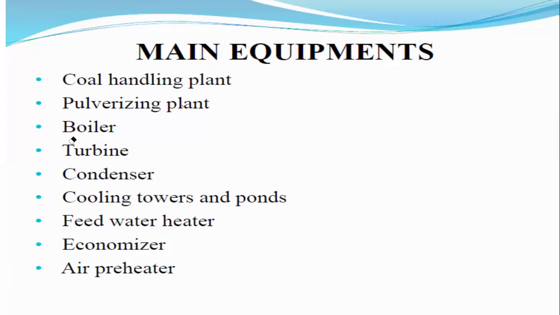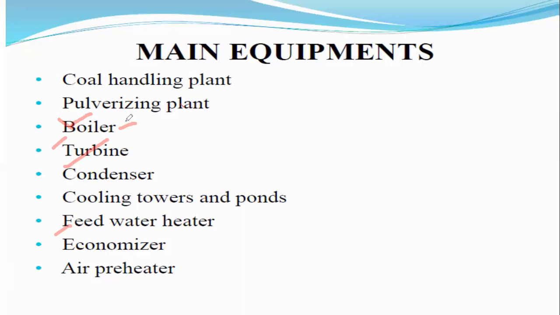These are the various parts in the case of a thermal power plant. The main parts are the boilers, turbines, condensers and economizers. These are the basic parts of a thermal power plant. The boiler is the heart of the thermal power plant.